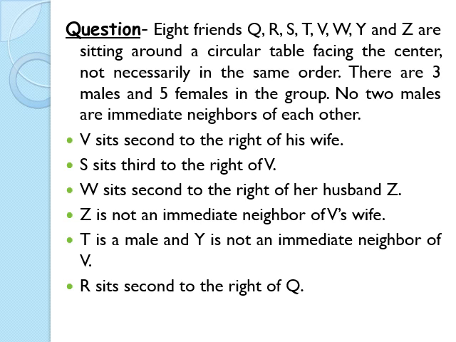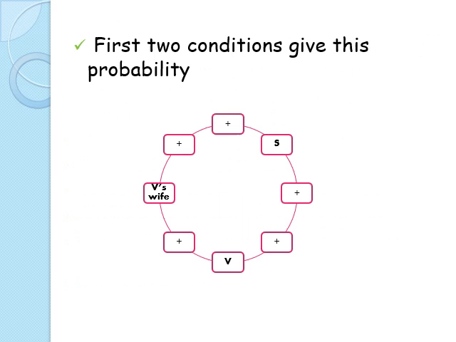Now let's go for the first 2 conditions. V sits second to the right of his wife. S sits third to the right of V. We see that it is a circular table and they are facing the center. That means the right is anti-clockwise and left is clockwise. So let's process this information. There is a diagram you see. The first two conditions give this possibility, that is, V sits second to the right of his wife, we don't know who the wife is, but S sits third to the right of V. So this is the arrangement.